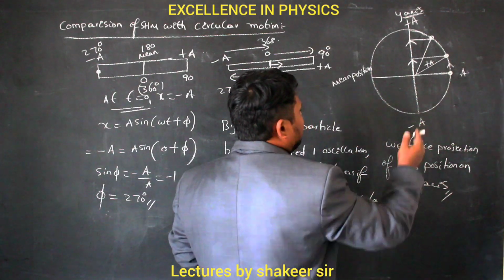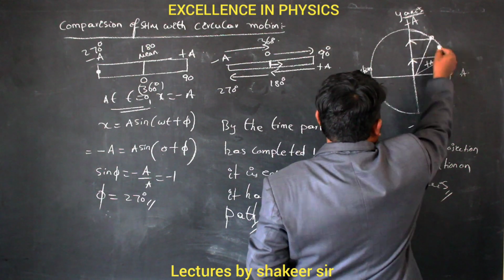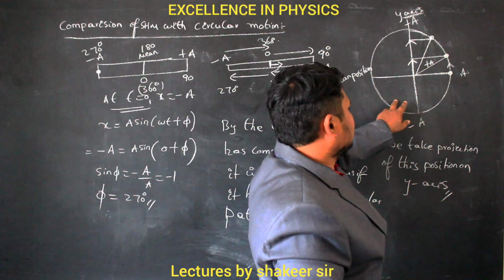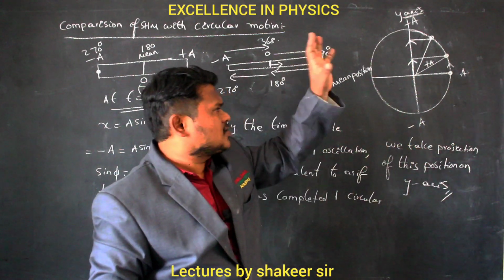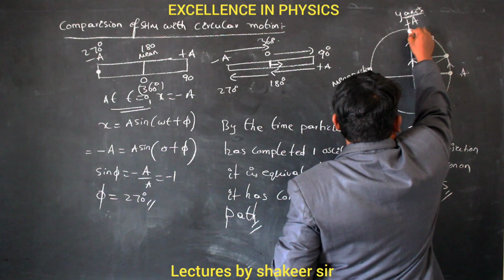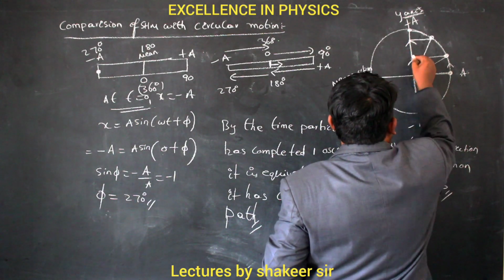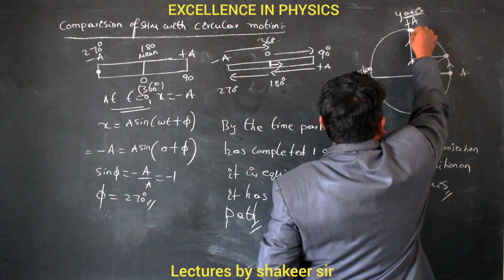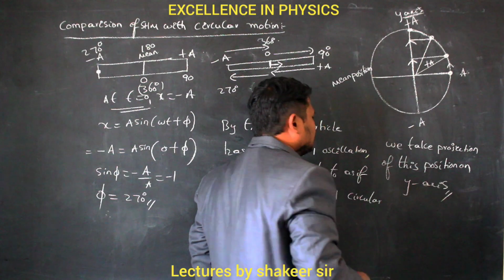Clear? And by the time it covers 90 degrees, we know a circle has 4 quadrants: first, second, third and fourth quadrant. Each quadrant has an angle of 90 degrees. So by the time it reaches an angle of 90 degrees, it has the maximum displacement from the mean position. So this is plus a, the maximum displacement from the mean position.